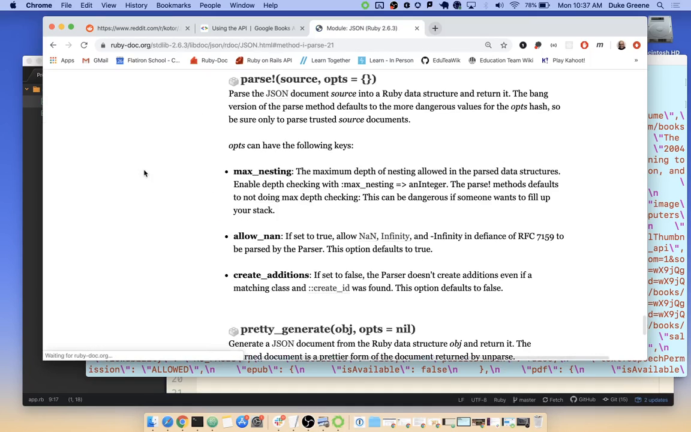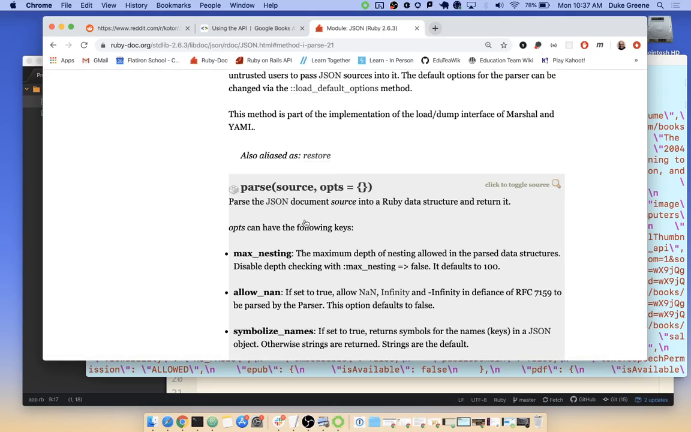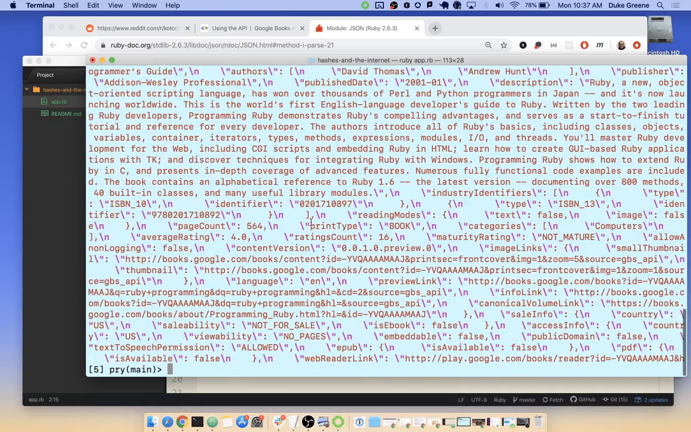Jump to parse. Parse the JSON document source into a Ruby data structure and return it. So it looks like JSON here is not just the object type, it's also the class that knows how to deal with that object type. And so JSON.parse seems like a translator method, right? Parsing in this case meaning we're going to go character by character and turn it into the relevant Ruby thing. So in our pry session, let's try it.